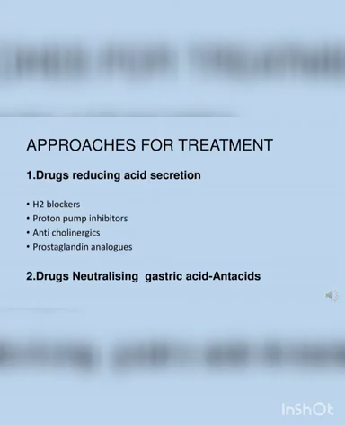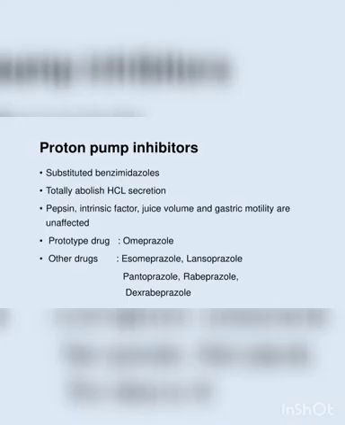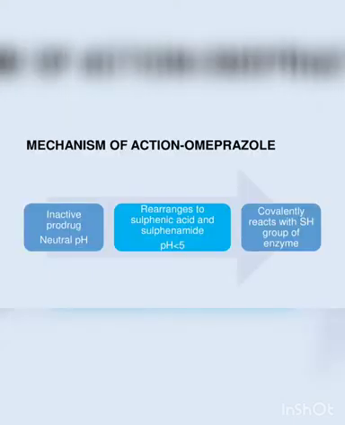So, what are all the approaches for treating peptic ulcer? Drugs which will reduce the acid secretion, and drugs which will neutralize the gastric acid, which are mainly antacids. So, our drug, the proton pump inhibitor, is mainly going to abolish the hydrochloric acid secretion. The prototype drug is omeprazole.